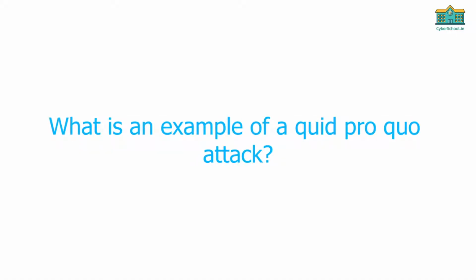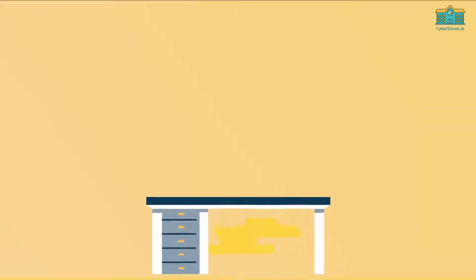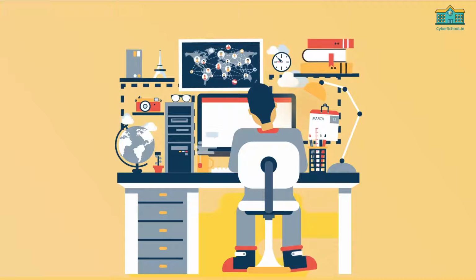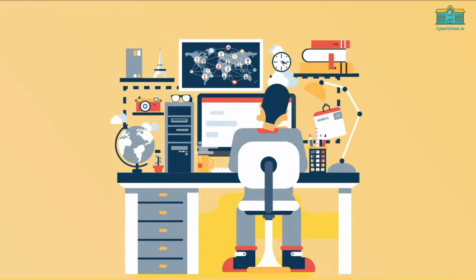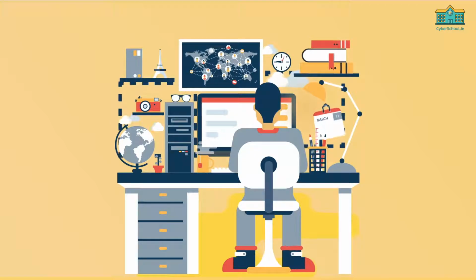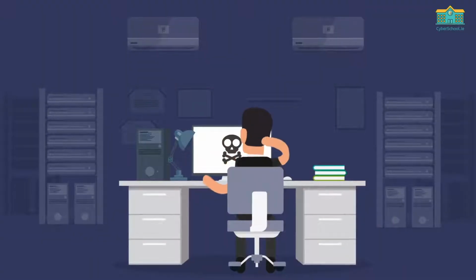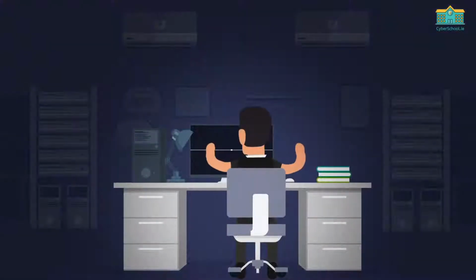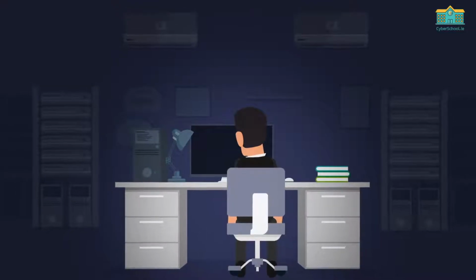What is an example of a quid pro quo attack? A very common example of a quid pro quo attack is a hacker calling a target and pretending to provide technical assistance for common issues like slow Wi-Fi speed. When the target accepts the assistance, he/she is asked to share some kind of personal and confidential information in return.